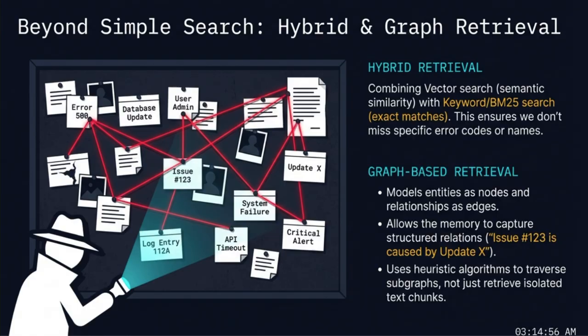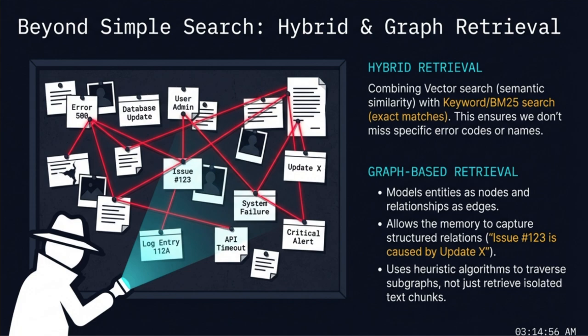On the other hand, we have graph-based retrieval. This models entities as nodes and their relationships as edges. For example, it allows the memory to capture structured relations, such as stating that issue 1, 2, 3 was caused by update X. A vector search might find both items, but it would not necessarily understand the causal link between them. Graph retrieval uses heuristic algorithms to traverse these subgraphs instead of just retrieving isolated text chunks.